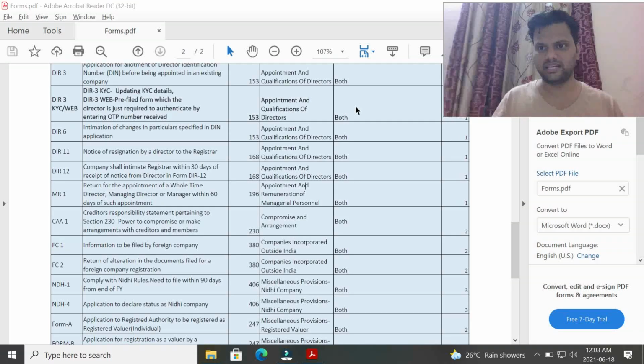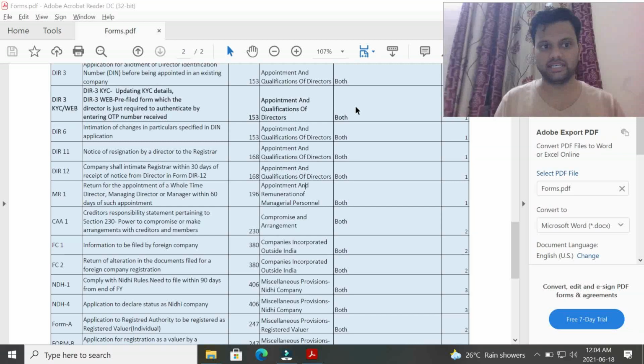At the annual year ending, DIR-3 KYC you need to use. Using DIR-3 KYC, you can update these details as well. So basically for our understanding, DIR-6 you can apply any time. DIR-3 KYC, you can change the details only at the year end. That is the basic difference between these two forms. That's why these two forms are still existent. This is about DIN related forms.